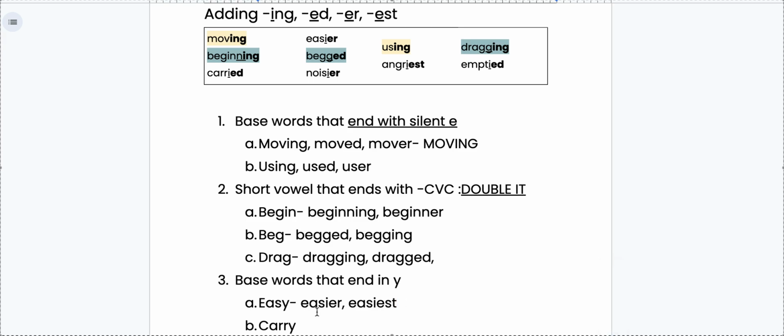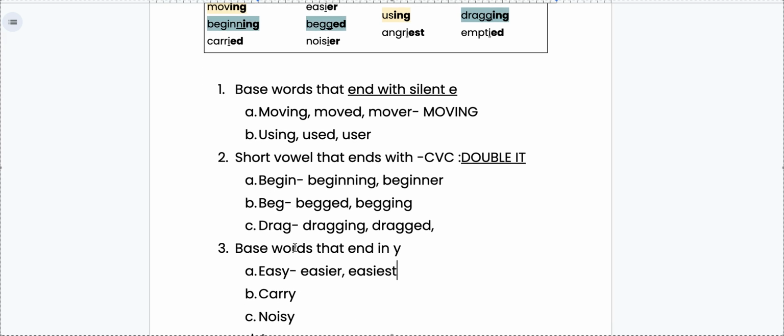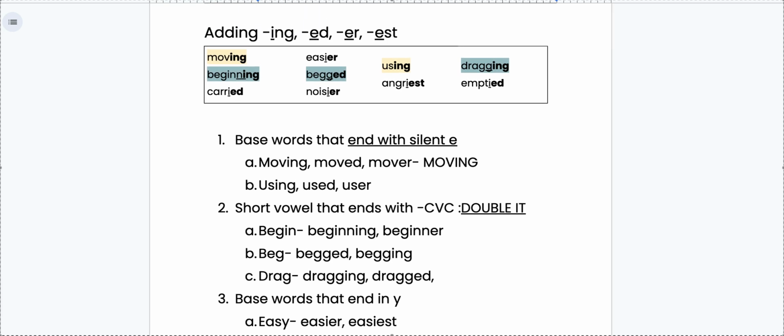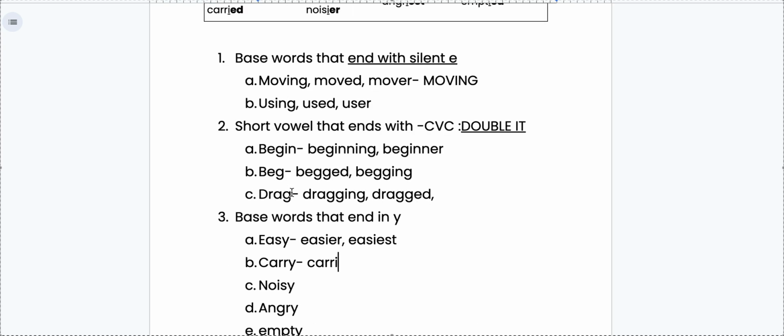Okay, so base words that end with Y, you drop the Y, you add an I, and then you add your suffix. Let's look at our next examples. My next base word is carry. I'm going to say that I carried the team. I'm going to write my base word, carry, C-A-R-R-Y. Just like I said, you drop the Y, you add an I, and then you add your suffix. I'm going to say carried.